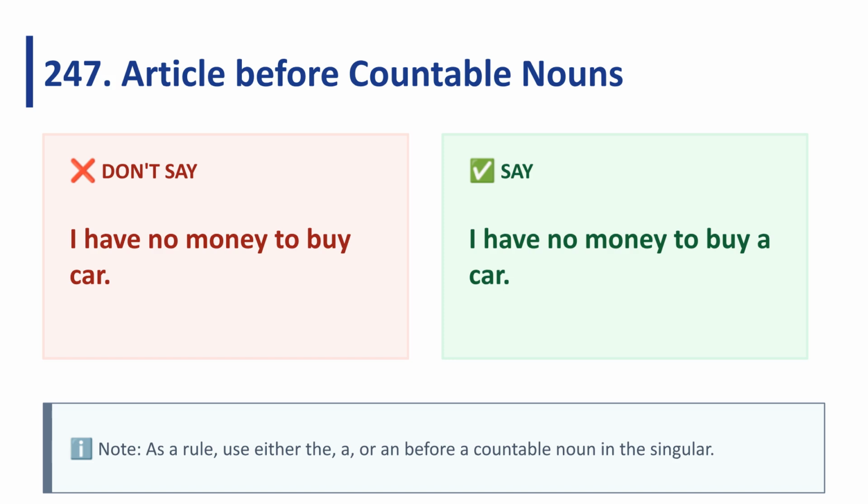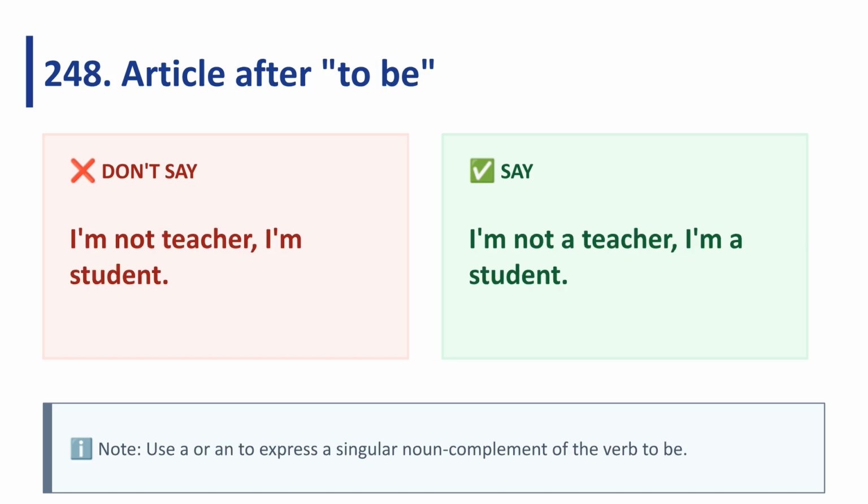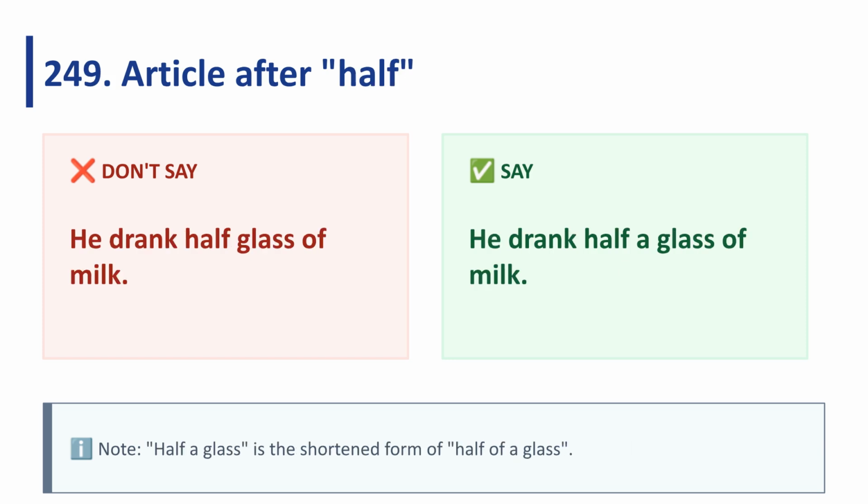Always use an article, the, a, or an, before a singular countable noun. Say, I have no money to buy a car. Use a or an to express a singular noun complement of the verb to be. For instance, I'm not a teacher, I'm a student. The correct phrase is half a glass, which is the shortened form of half of a glass. Say he drank half a glass of milk.